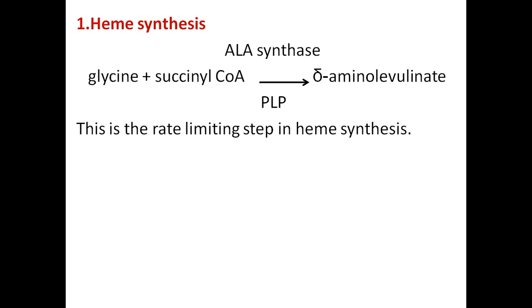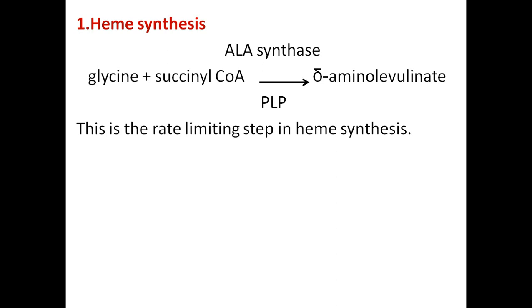If you see the first step of heme synthesis, it is glycine plus succinyl CoA. This is the first reaction of heme synthesis, catalyzed by the enzyme ALA synthase. ALA means aminolevulinic acid, so it is aminolevulinic acid synthase. So this is the first step of heme synthesis. If you open your textbook later and see the synthesis of heme, you can understand.